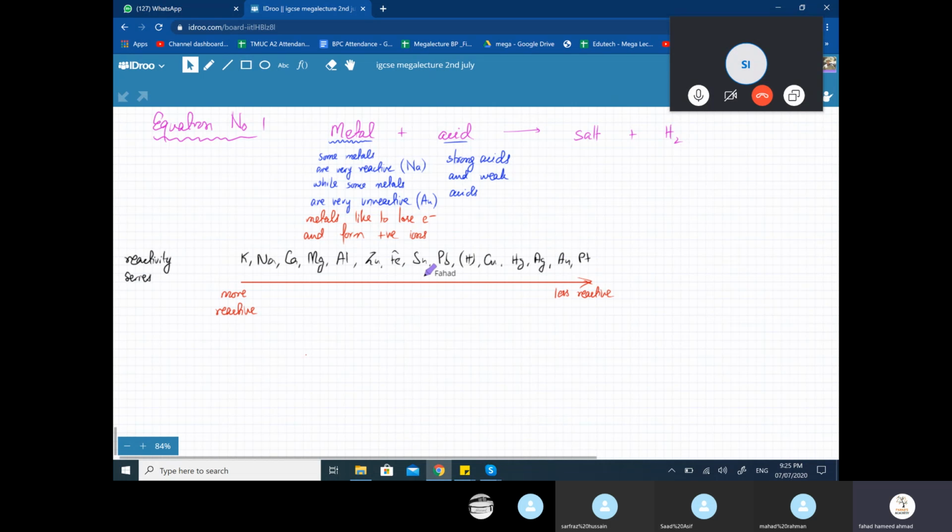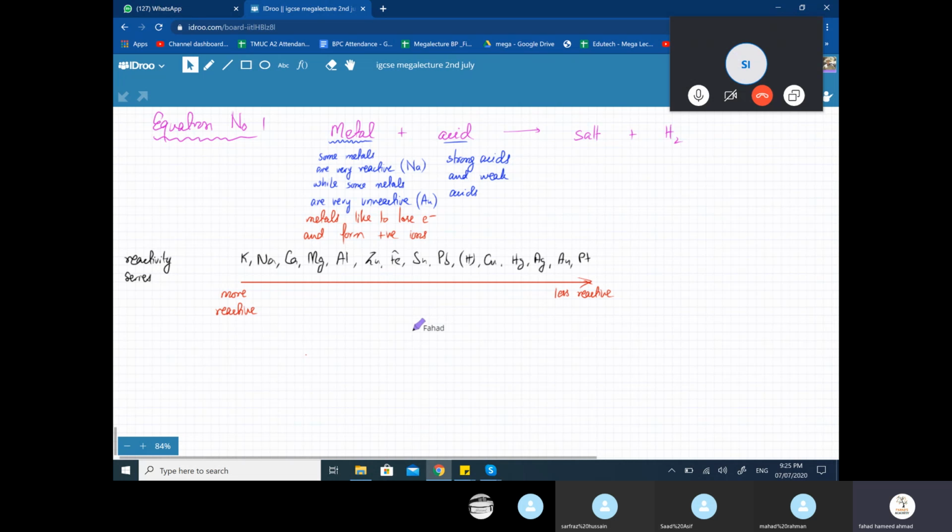When we talk about this reaction, not all metals are going to react in exactly the same way. Some would react very, very explosively. If you add potassium, you can watch videos on this, if you add potassium to an acid, there's going to be a very big explosion. It's going to be a very dangerous reaction because it's going to be so vigorous. But if you add gold to an acid, there is hardly going to be a reaction. So remember the difference, have some idea about the difference in reactivity.